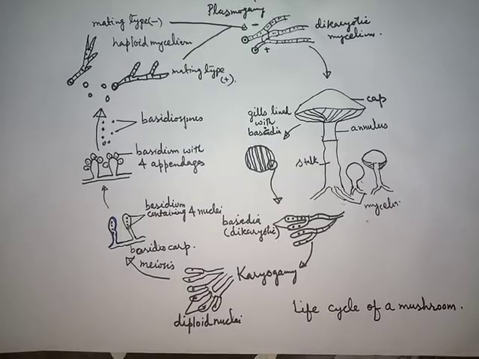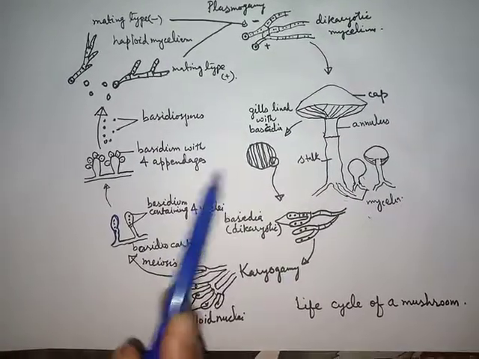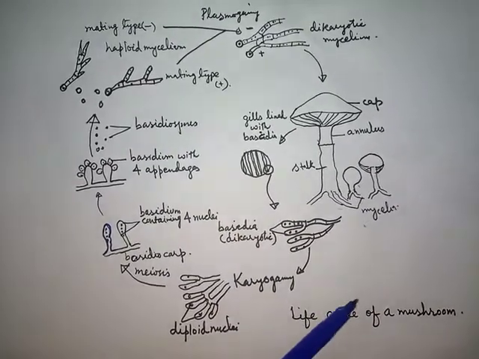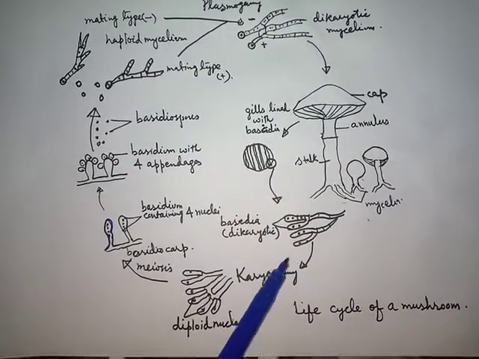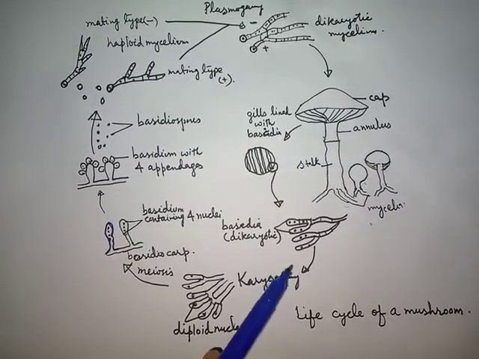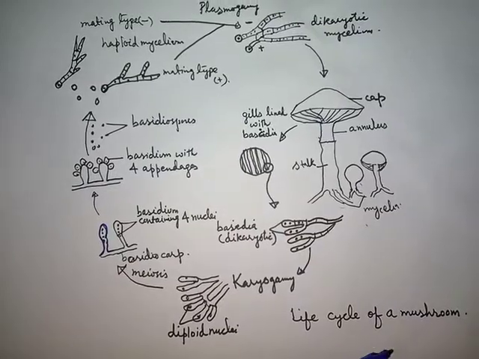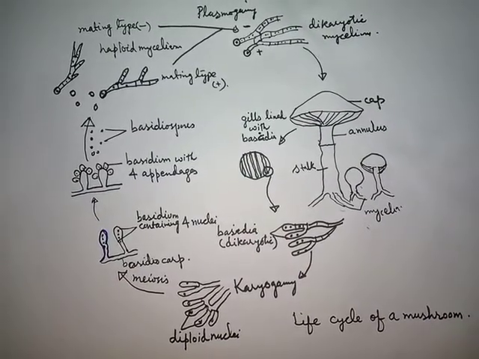Welcome students. Today we will discuss the life cycle of Basidiomycota with an example of mushroom. Students, Basidiomycota is a phylum of fungi which includes bracket fungi, puffballs, rust and smut, and mushrooms.